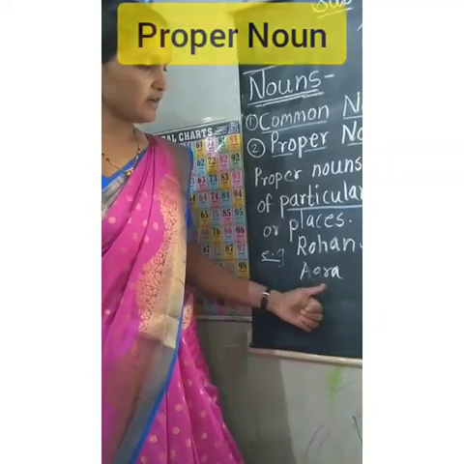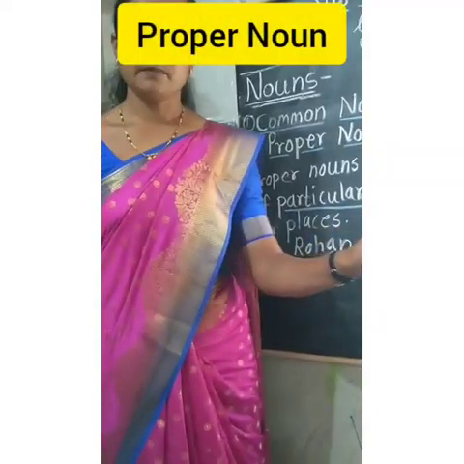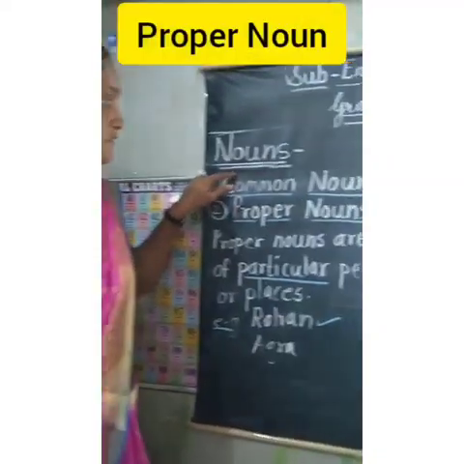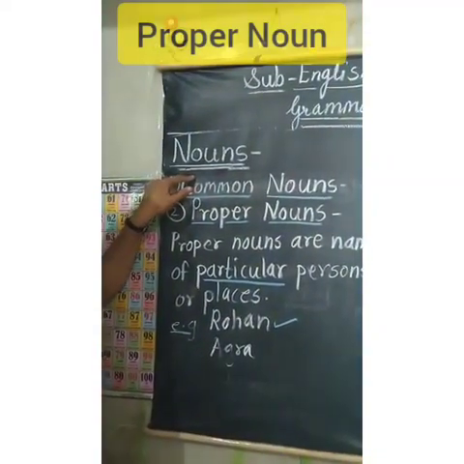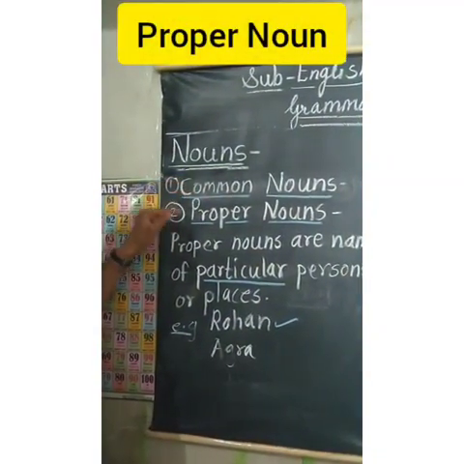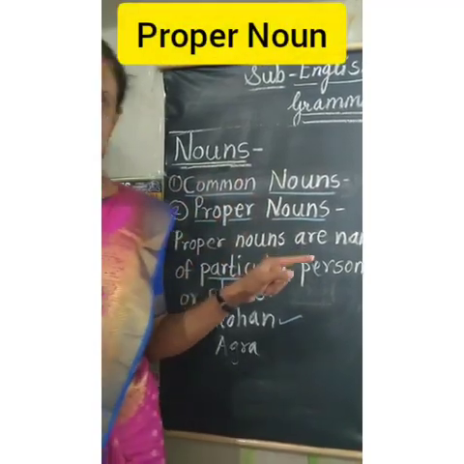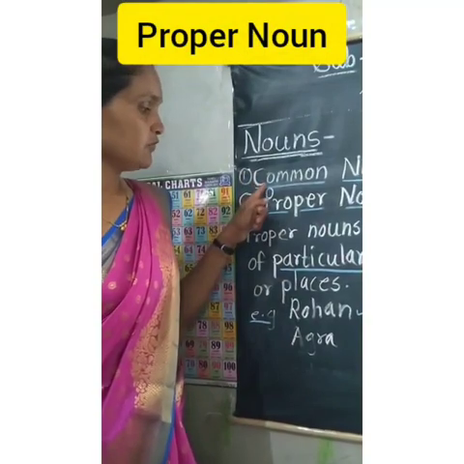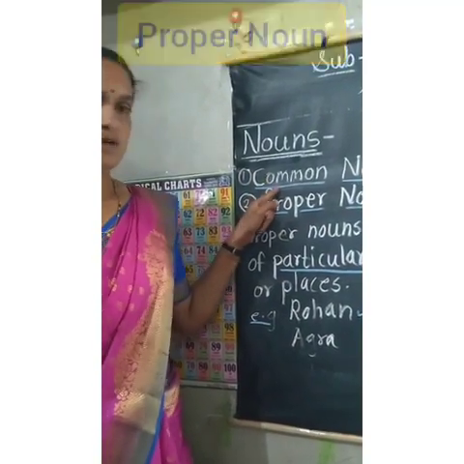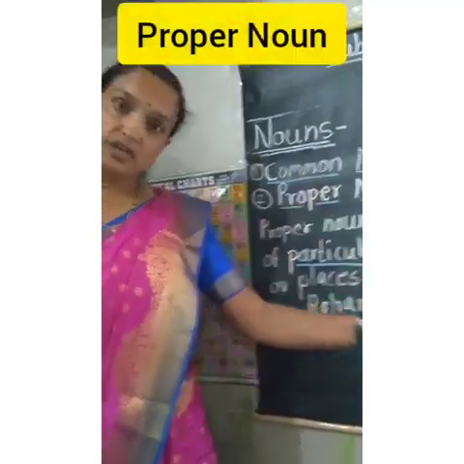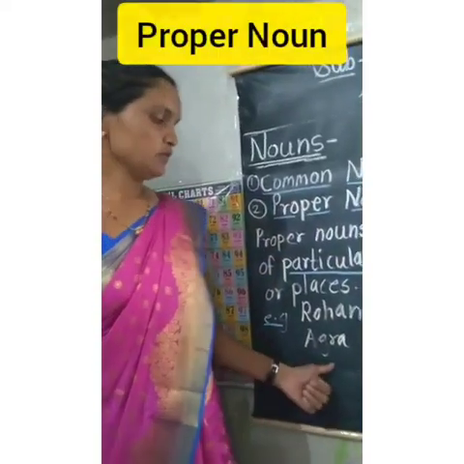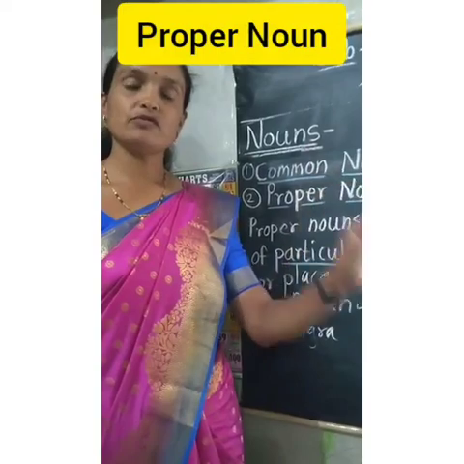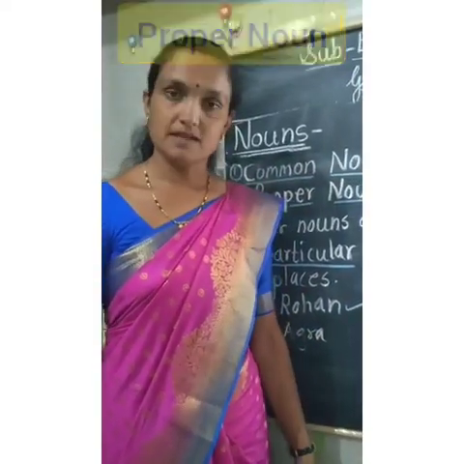When you say Agra, you say the particular city here. But in the common nouns, the examples were boy, city. So in the common noun it is general, and in the proper noun it is the particular, specific name of that person or place.